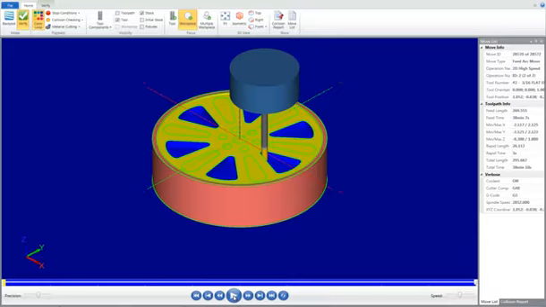Your part will appear as shown. You can now exit Verify.